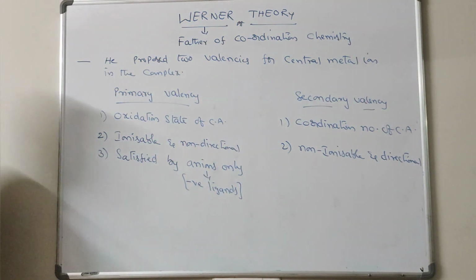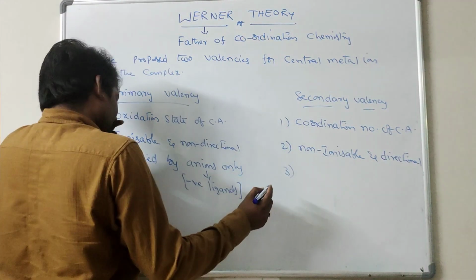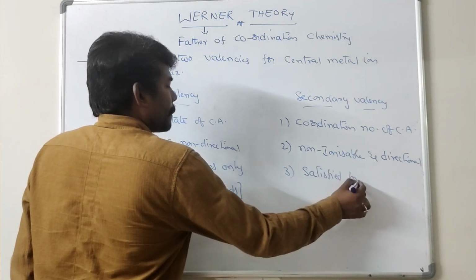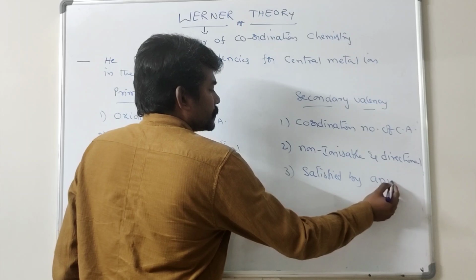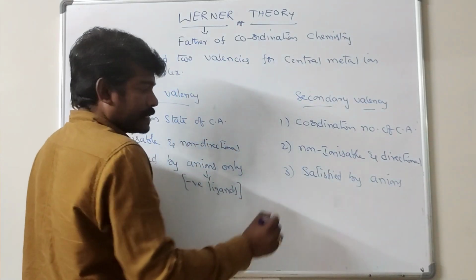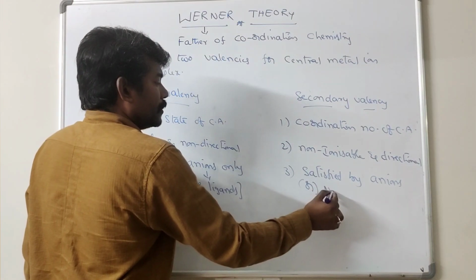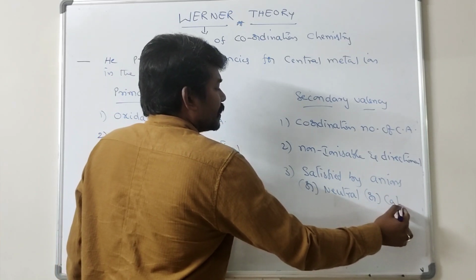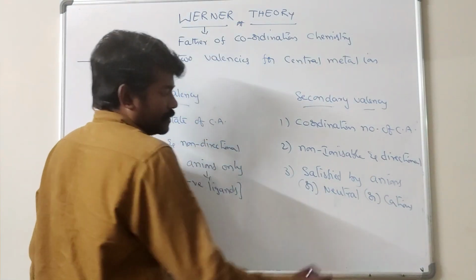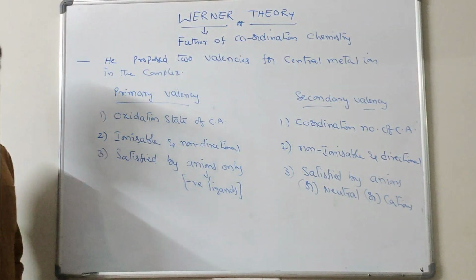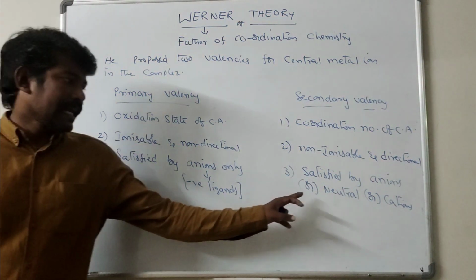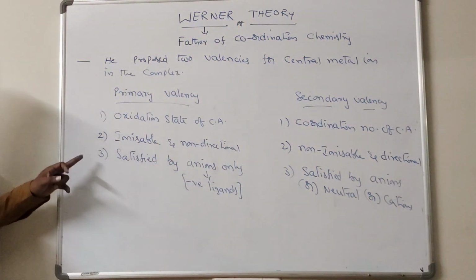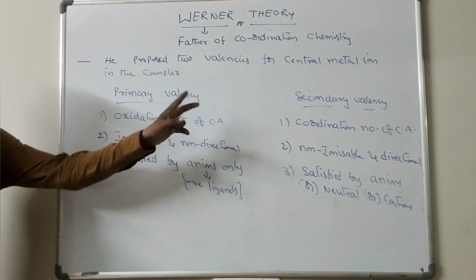But secondary valency is satisfied by anions, negative ligands, or neutral ligands, or sometimes, very rarely, cations, which are positive ligands. This is the third point for primary valence and secondary valence.